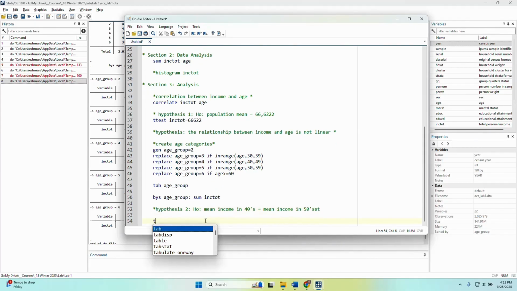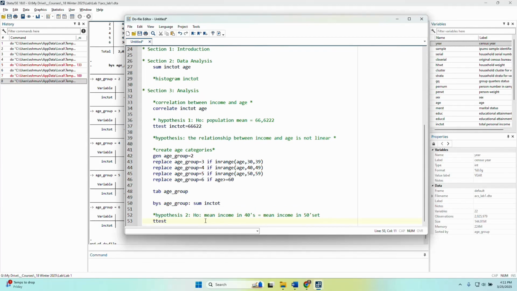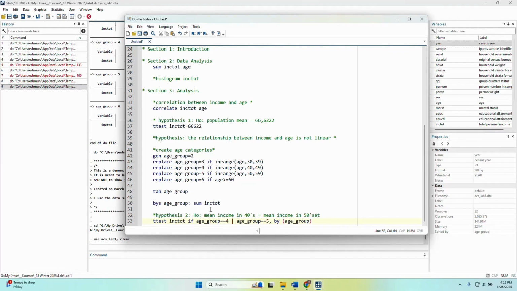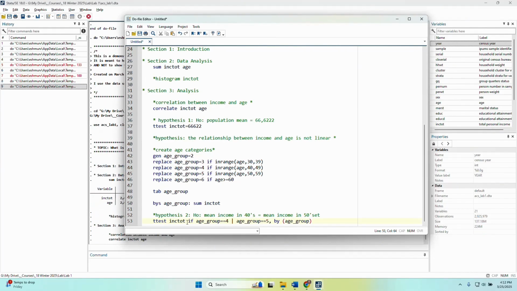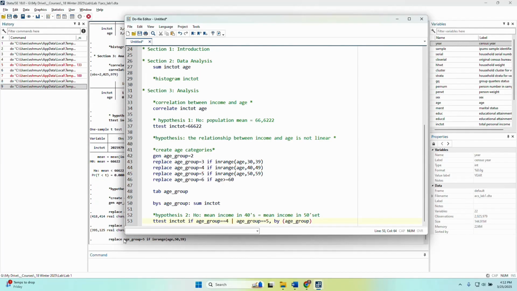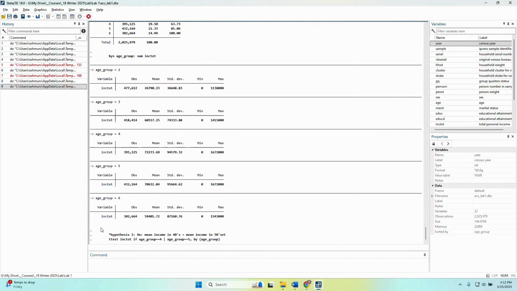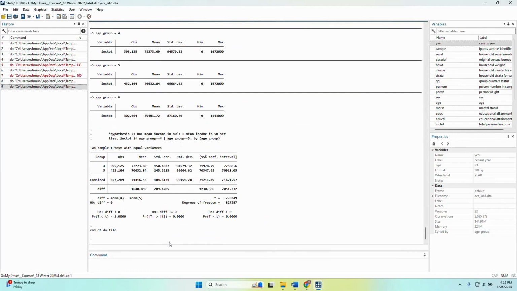So to do this, I would do t-test inc.tot if age group equals 4 or age group equals 5, by age group. So I'm saying let's only look at when there are 4s and 5s, and let's run a t-test between those two categories. That's going to run the test between those that are in their 40s and 50s and not other categories. And one way I can make sure to check this is by running our t-test here.